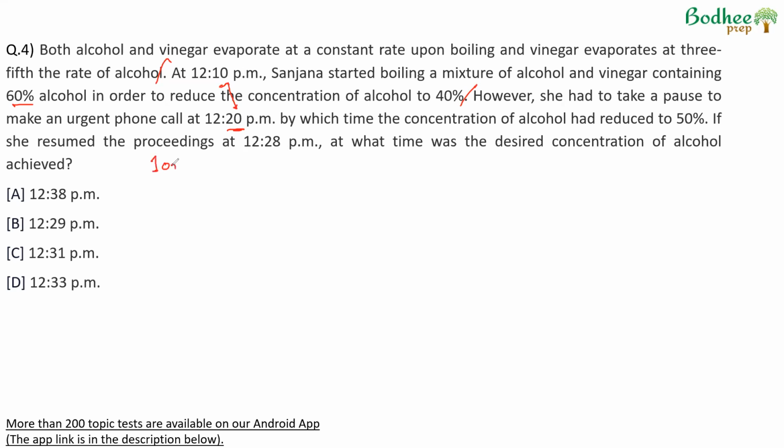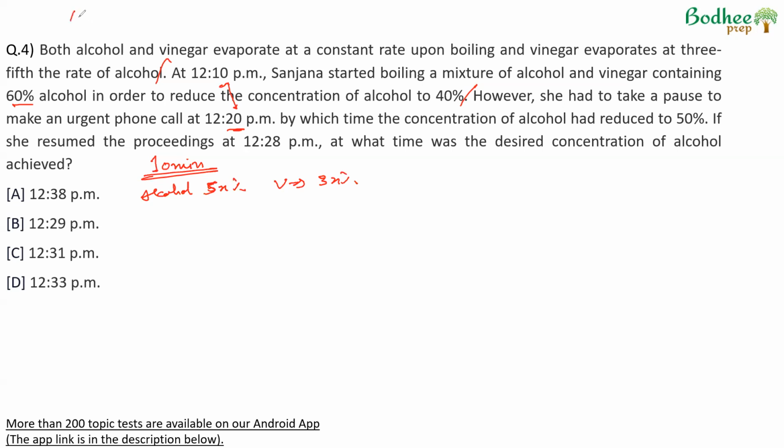So let us look at the first 10-minute period. If the reduction in alcohol is 5x% in 10 minutes, the reduction in vinegar would be 3/5 of this, that is 3 by 5 of 5x, which is 3x%. After this time, alcohol is 50%, so vinegar would be 50%. So we can say that alcohol and vinegar would be the same in quantity.